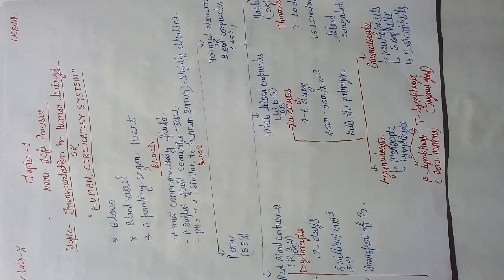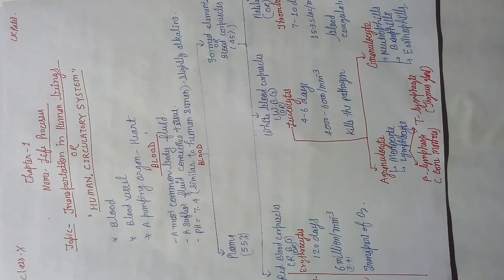Let me make you all understand with an example. Suppose there is a river, and boats are floating on it. If I say the water of the river is the plasma and the boats are RBCs, WBCs and platelets, if there is no water, then we can assume the boats are not going to float. Similarly, here plasma plays a very key role in the case of blood.